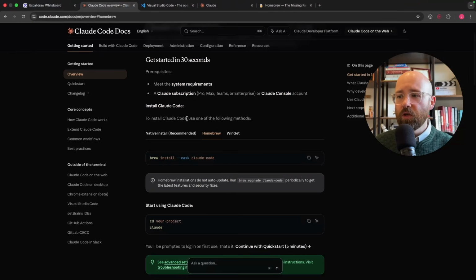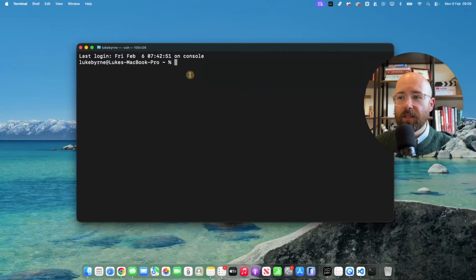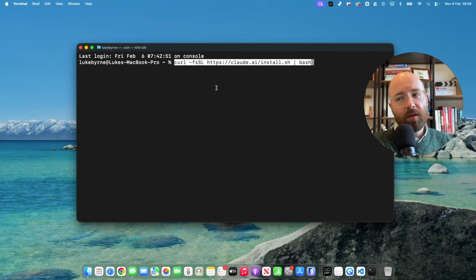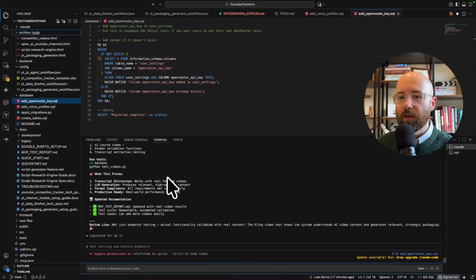But if you want to install it using winget, which is the Windows native version, you can do that. It's the same thing. Native install, you just copy that, come over here, paste it in, and when you send that in, it will go and install it. Now I'm actually deleting this because I already have Claude and I don't want to mess it up because I have Claude running here.